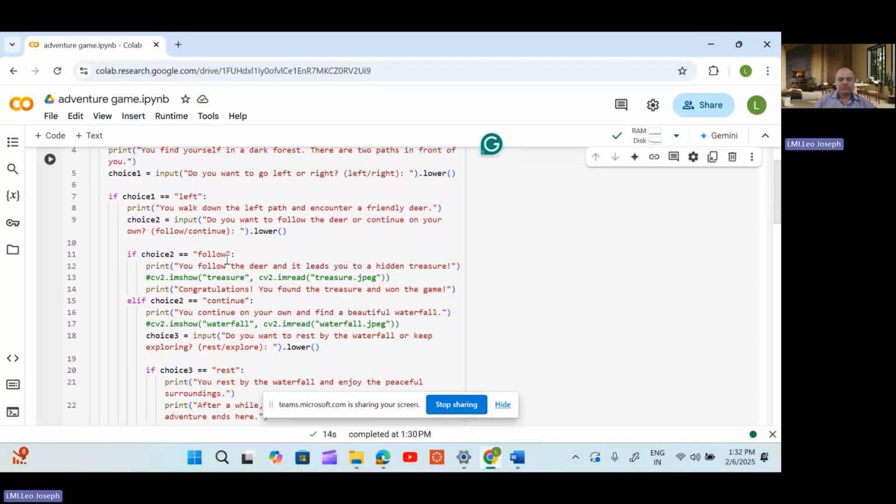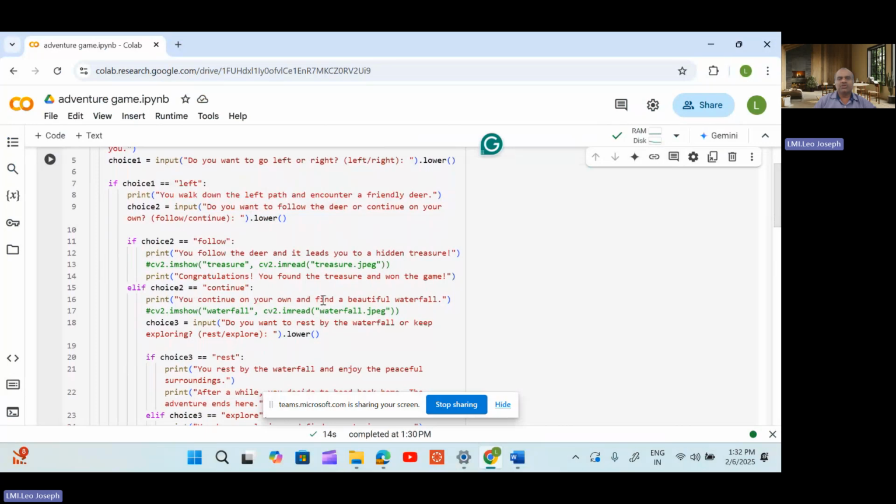If choice 2 is equal to follow, you can see here, from here you are generating questions and the answers will be your next loop. That is the main thing. If you give follow, you follow the deer and it takes you to a hidden treasure. Else if choice 2 is equal to continue, then what happens? You continue on your own and find a beautiful waterfall. Then choice 3: do you want to rest by the waterfall or keep exploring? Here again you are asking one question. Once again one loop is created.